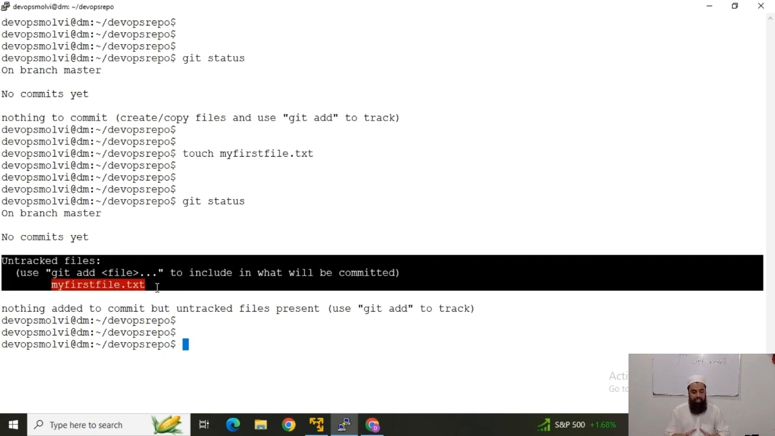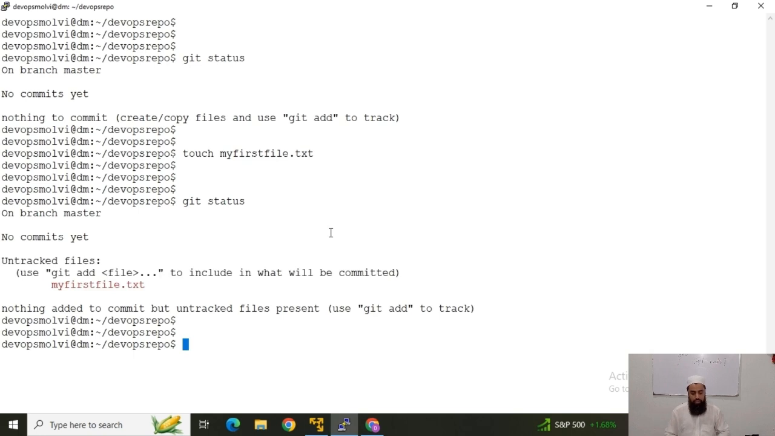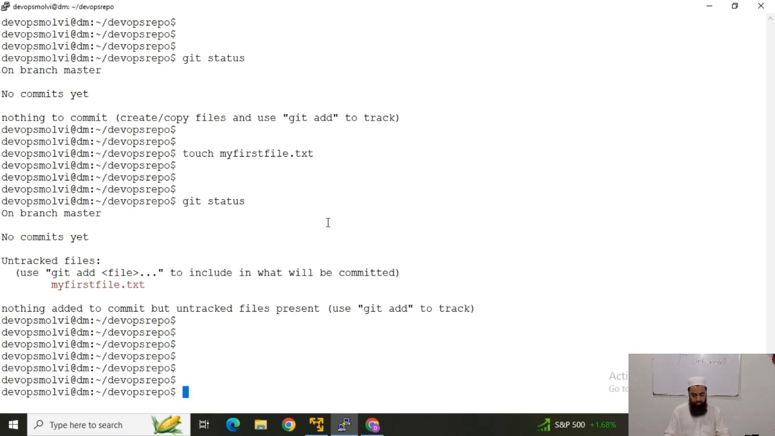Okay, so it means that the file has been created but it has not been staged or committed. It is a standalone file. Now we have to add it and then we have to commit it so that it can be pushed and tracked by our Git repository. Now this is an empty file. So what I will do, I will add it so that it moves forward to the next stage.